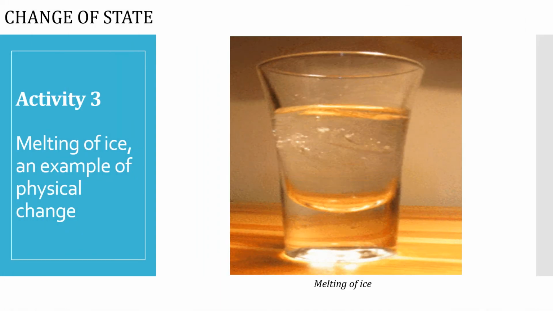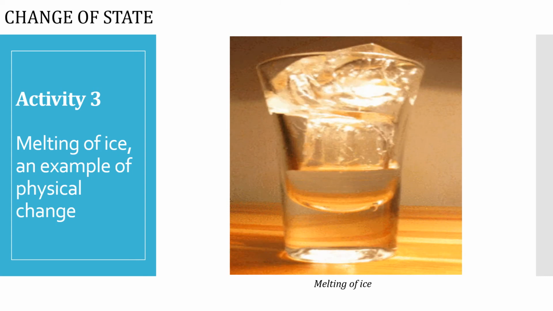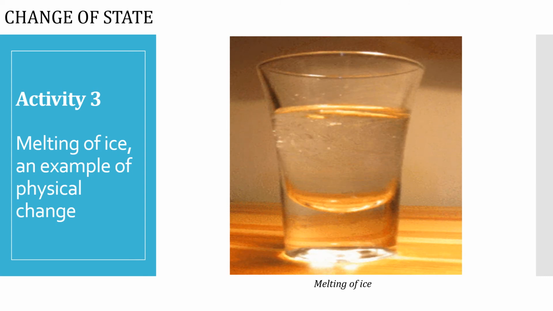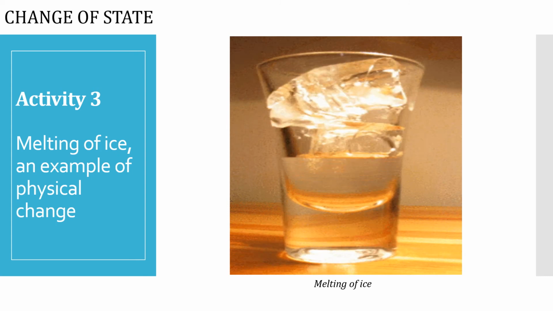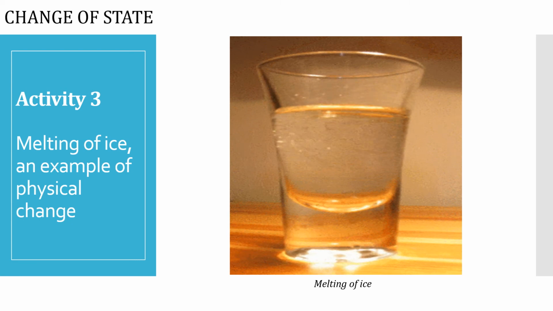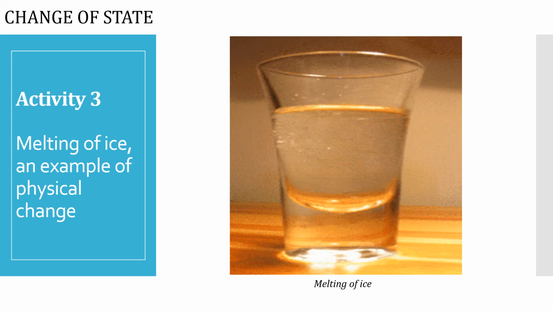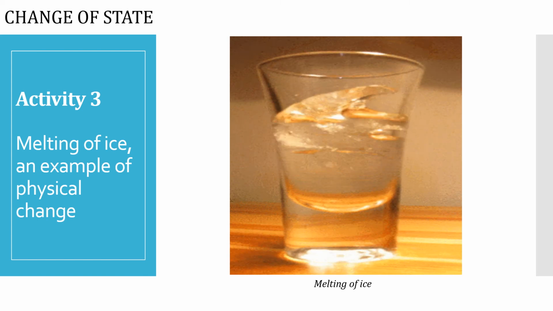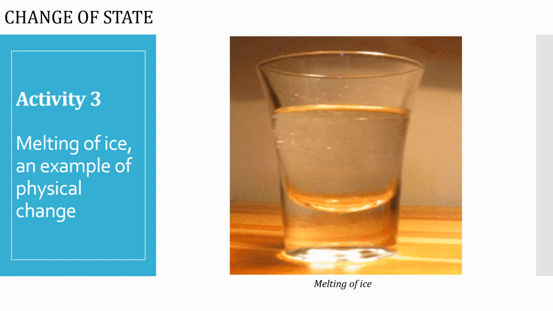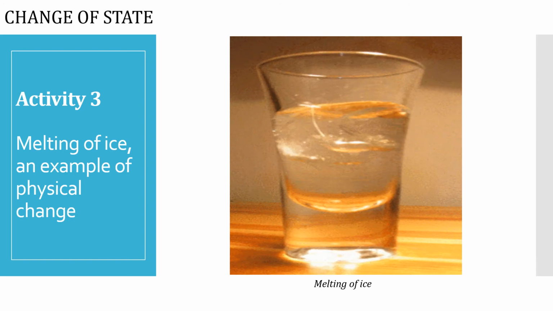Activity 3. Take some ice in a tumbler. Melt a small portion of the ice by placing the tumbler in the sun. Now you have a mixture of ice and water. Place the tumbler in the freezer. The water becomes solid ice once again. So the melting of ice is an example of physical change.